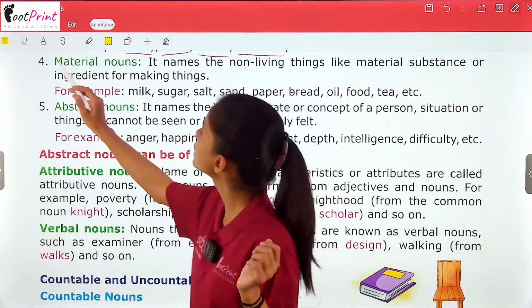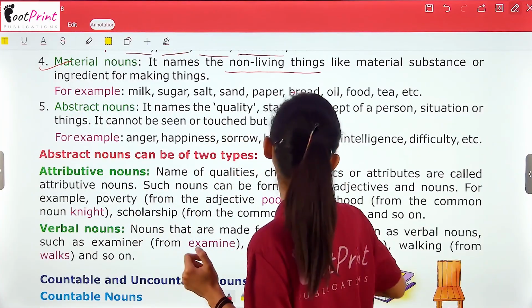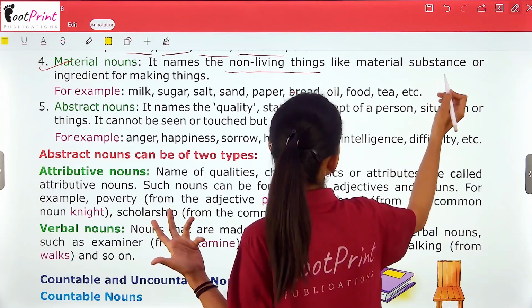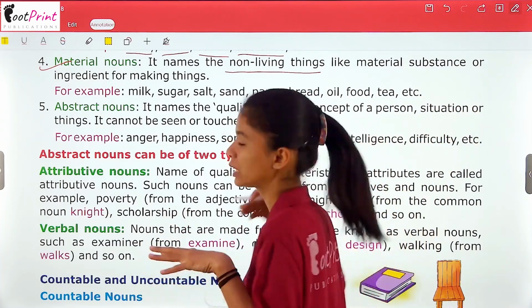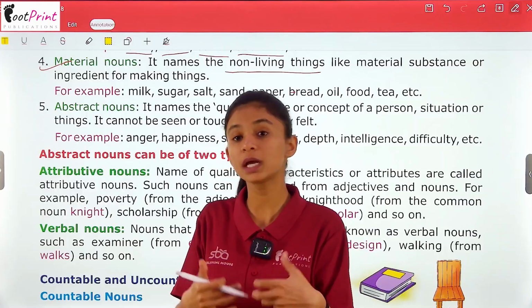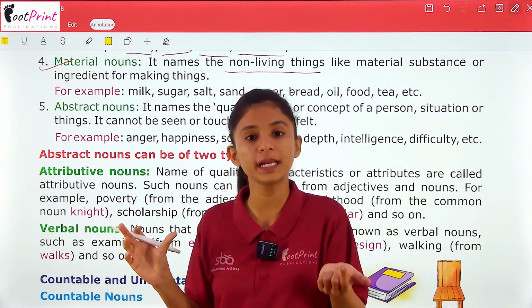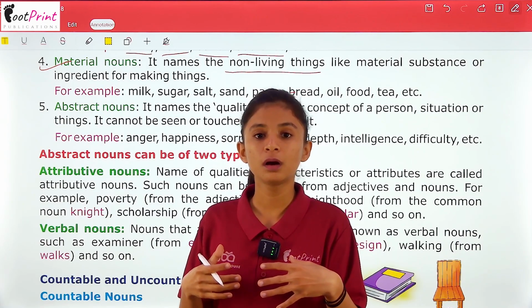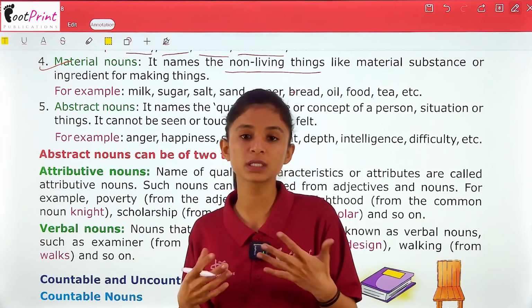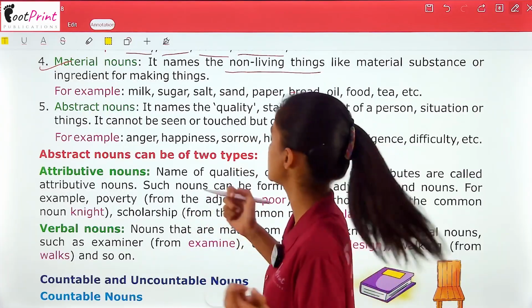Next one is material noun. What is a material noun? It names the non-living things, like material, substance and ingredient for making things. तो ये किसी नॉन लिविंग थिंग का नेम होता है, ओनली नॉन लिविंग थिंग्स का, जिनसे कि कोई चीज़ बनी होती है या फिर कोई इंग्रेडिएंट होता है, राइट? For example, suppose I am wearing a jewellery and it is made of gold. So the material is gold. Gold will be the material noun here.